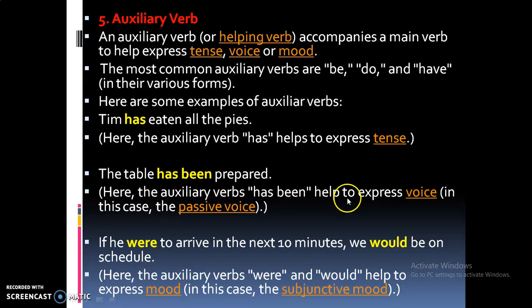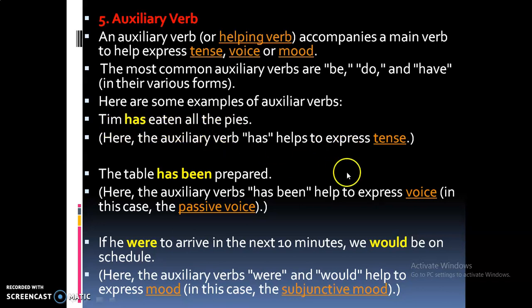This word helps to express voice, in this case the passive voice. Okay, the table has been prepared. So we have already seen here, it accompanies a main verb to help express tense, voice, or mood. So here tense is expressed.